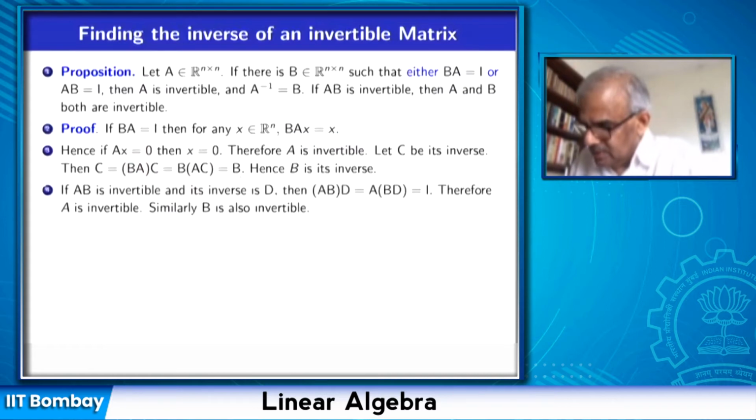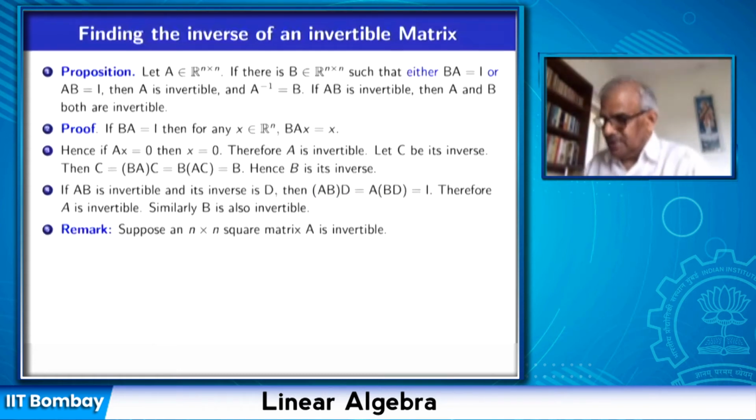If AB is invertible and suppose the inverse is D, then AB times D is equal to A times BD, and that is identity. And so A times BD is identity, so BD is the inverse of A. Okay. So if AB is invertible, then A is invertible. Similarly, we can prove that B is also invertible. So factors of an invertible matrix are invertible, and product of invertible matrices is also invertible. This we have proved before, because we proved that the inverse of AB is B inverse times A inverse.